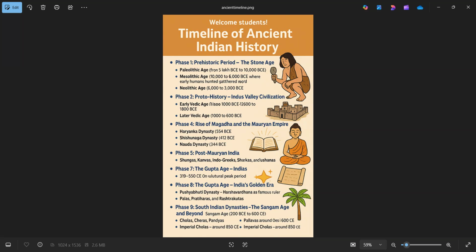Here is the Paleolithic age, from 5 lakh BC to 10,000 BC, where early humans hunted and gathered food. Mesolithic age, from 10,000 BC to 6000 BC, where tools became sharper and domestication of animals began. Neolithic age, 6000 BC to 3000 BC, where agriculture started.